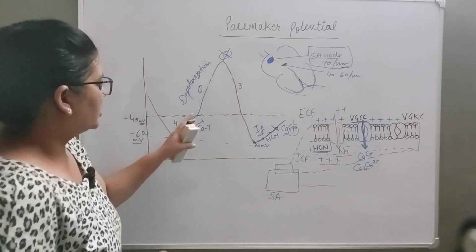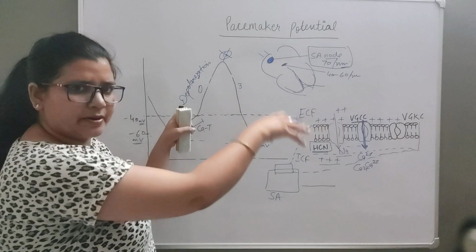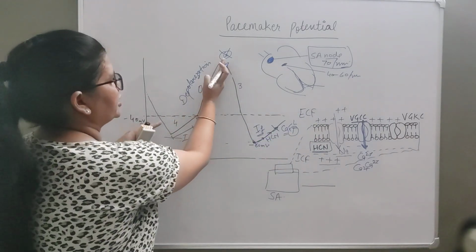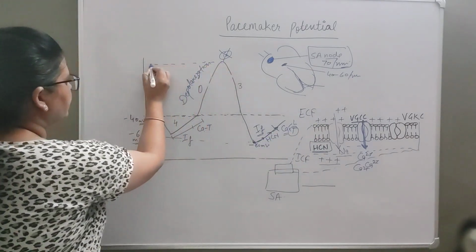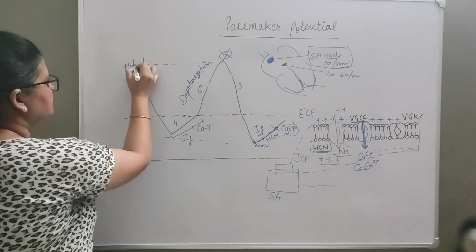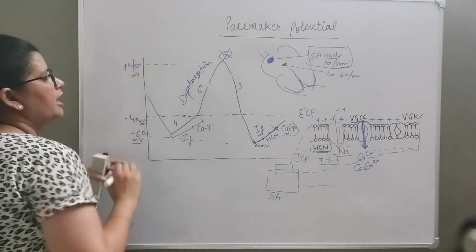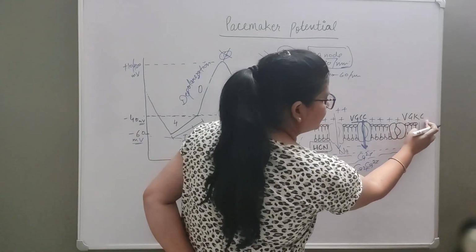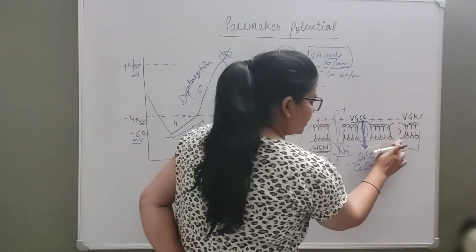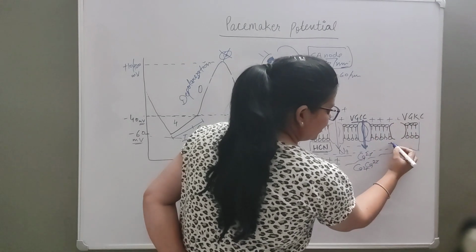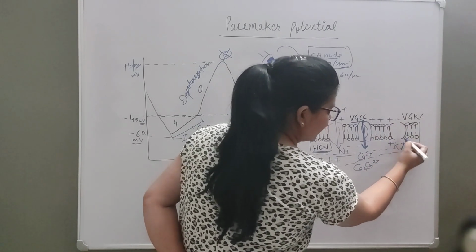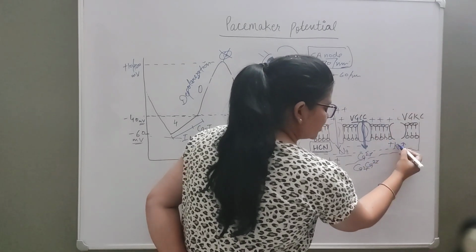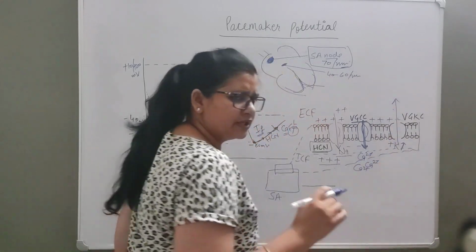phase. Okay, now since positive charge is coming inside, this is depolarizing. Now it can reach approximately plus 10 or plus 20 millivolt. At this plus 20 millivolt, voltage gated potassium channels open up. Now what is happening here? We know that potassium is more inside and less outside, so potassium is going to leave the cell, right?